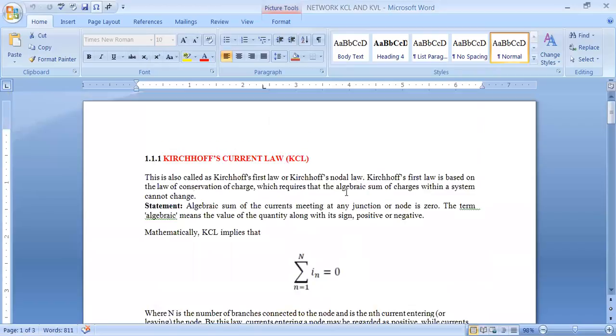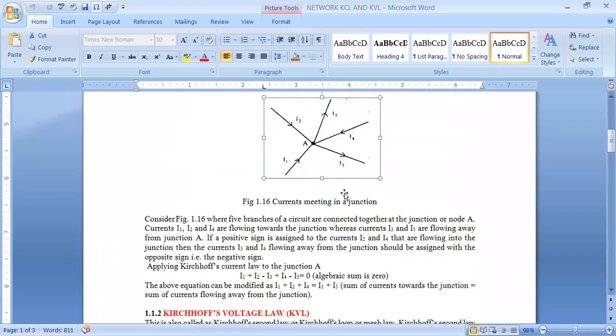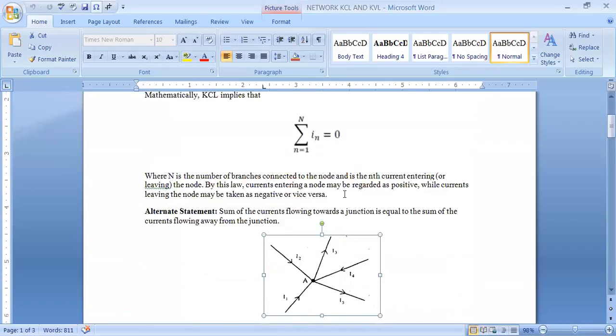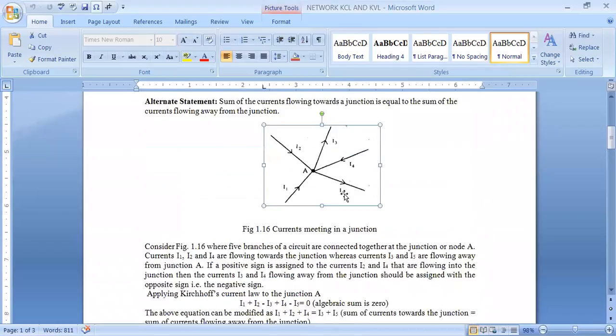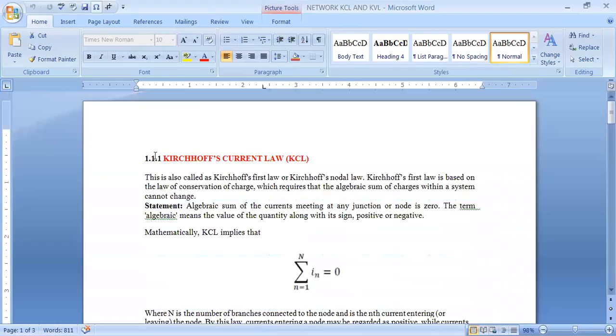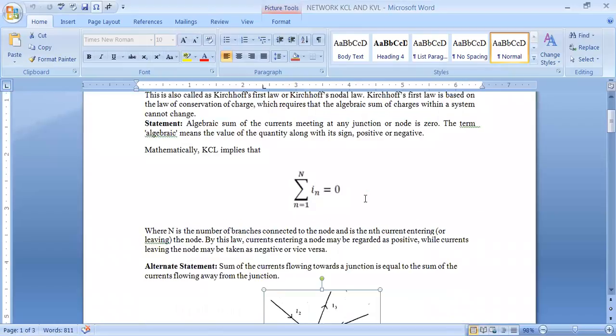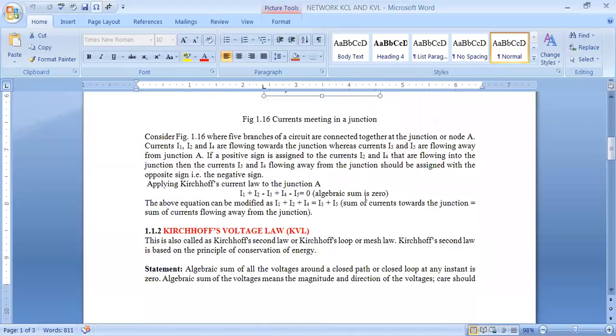And these are the statements related to KCL. This all comes under KCL. Is it clear to all of you? Right.